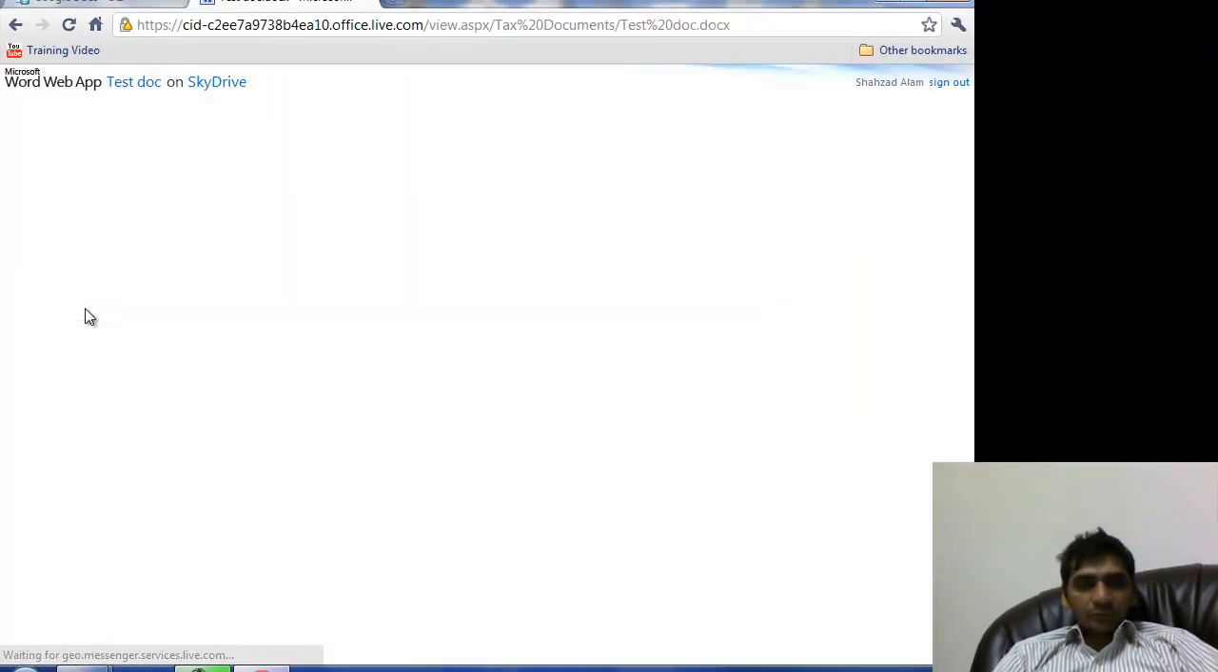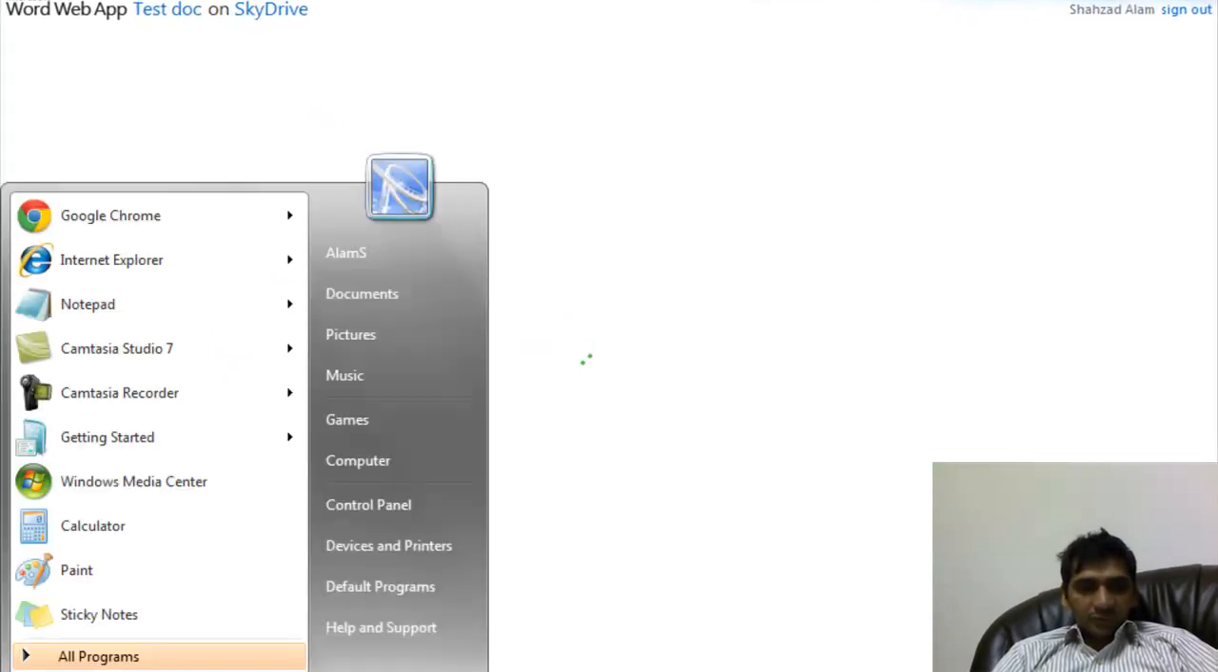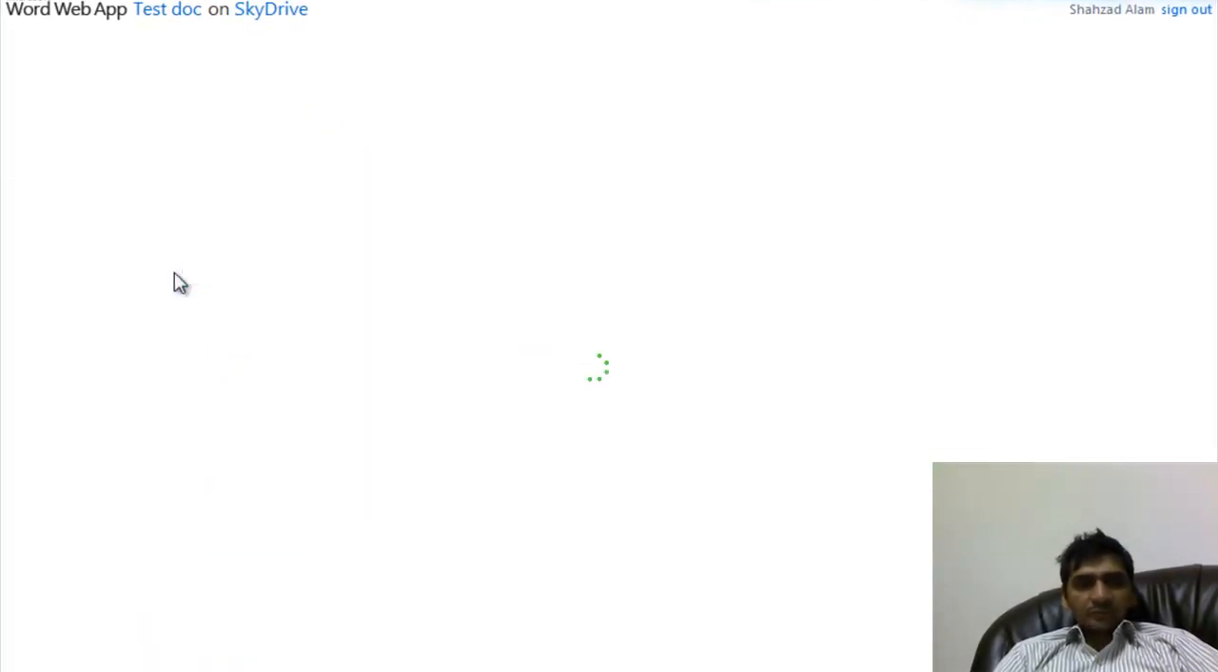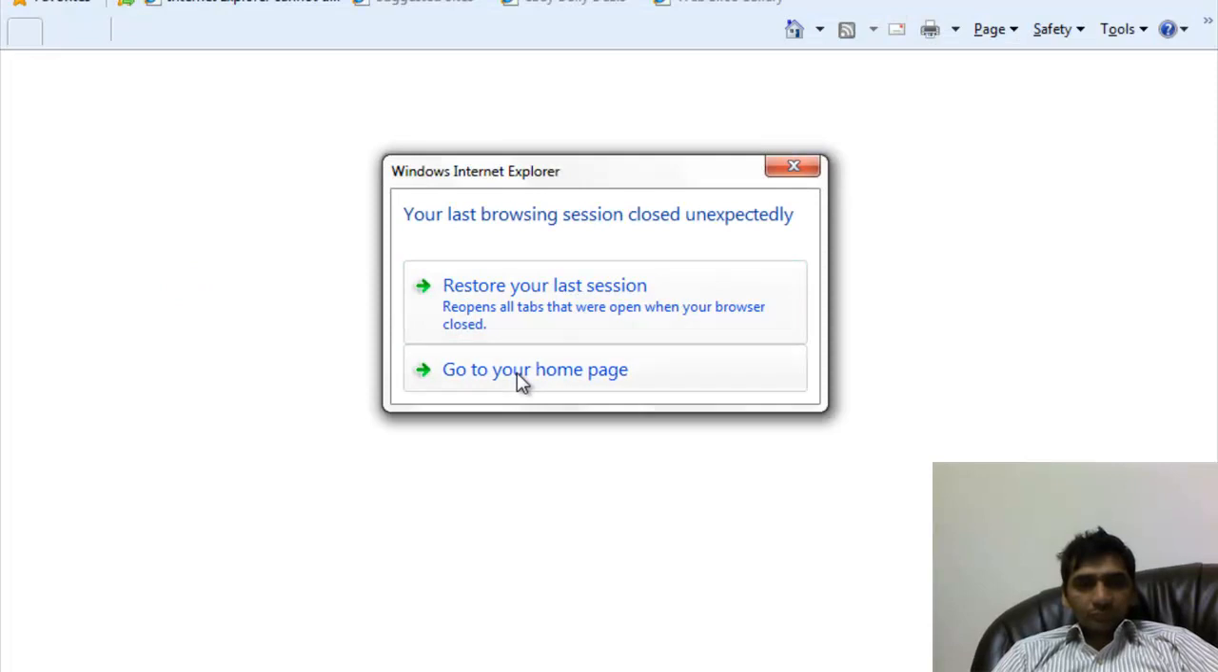And now when I open this document, if I'm able to open it on this browser, no, something is wrong. So something is missing on this, or what I can do, I can try on Internet Explorer.